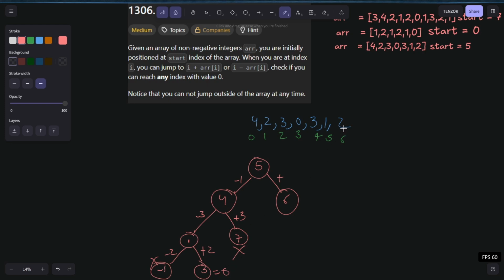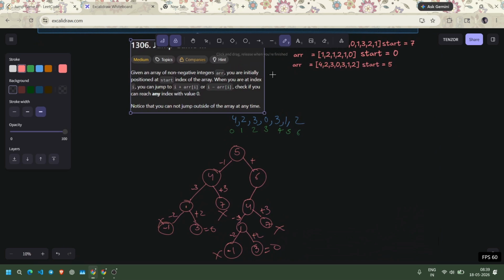If you want to check, at 6 you can go 2 steps left or 2 steps right. Going 2 steps left takes you to index 4. Now you can do minus 3 and again. Here we got this, but there is an issue.